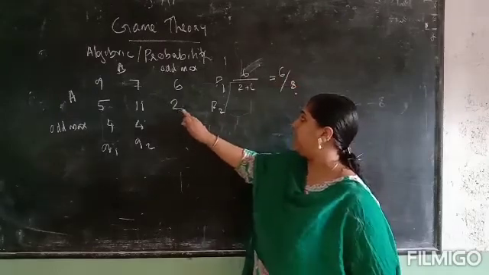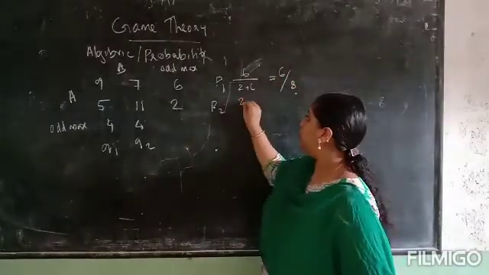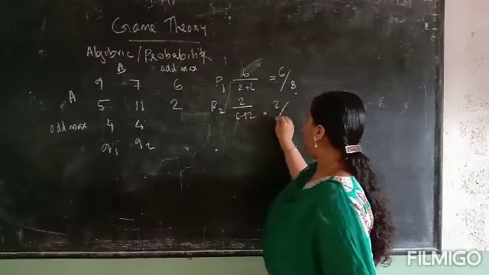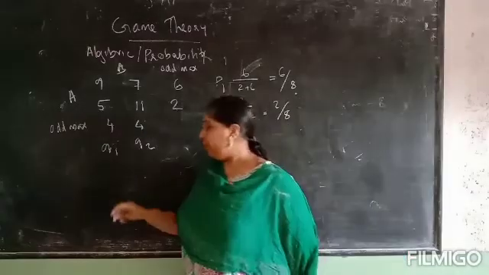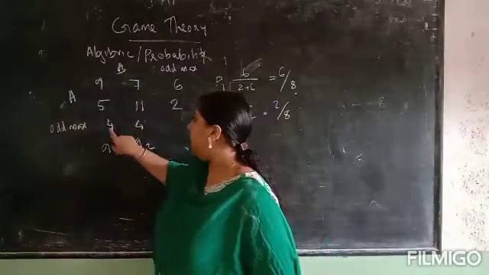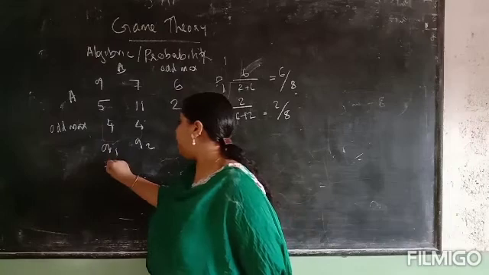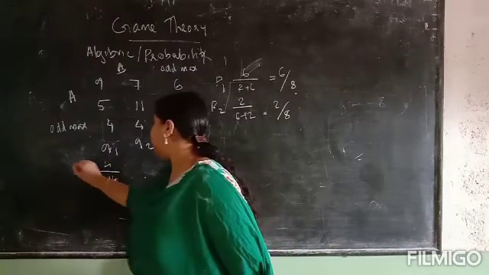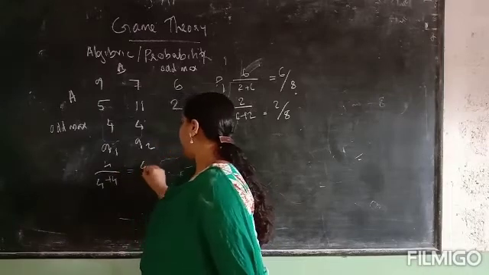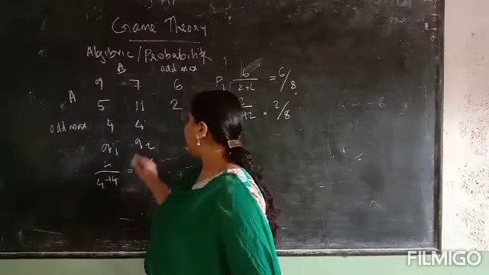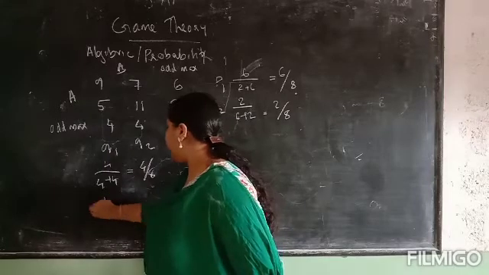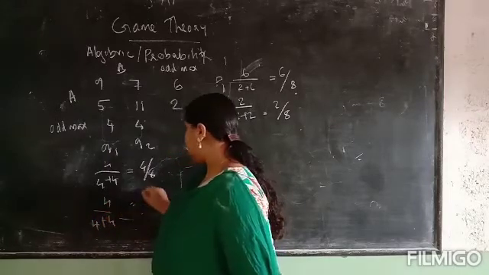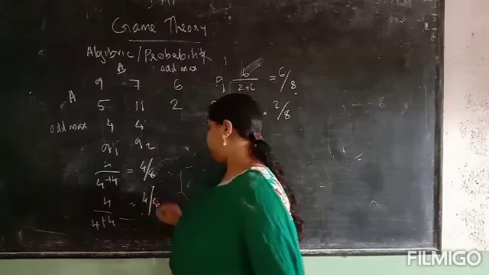Next P2 will be 2 divided by 6 plus 2, that is 2 by 8. In the same way, Q1 will be 4 divided by 4 plus 4, that is 4 by 8. Q2 is also 4 divided by 4 plus 4, that is 4 by 8.